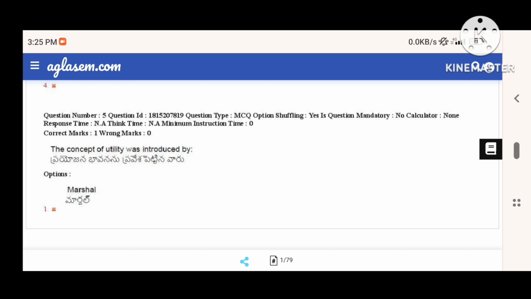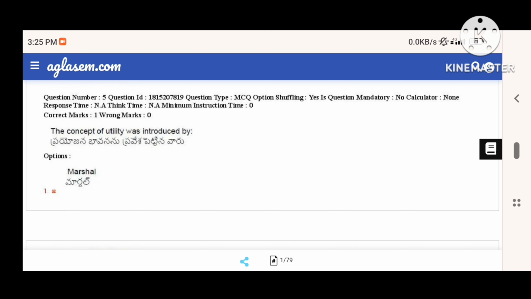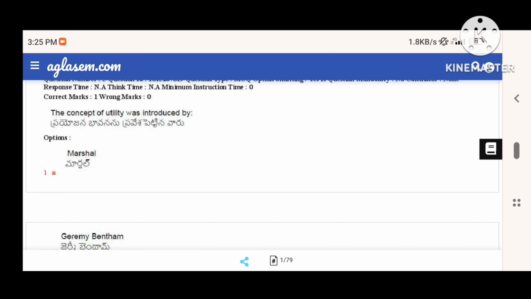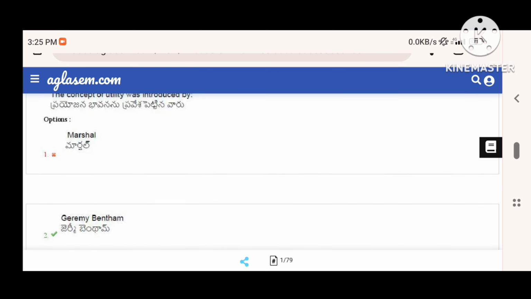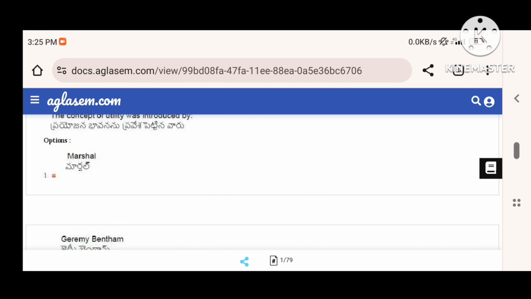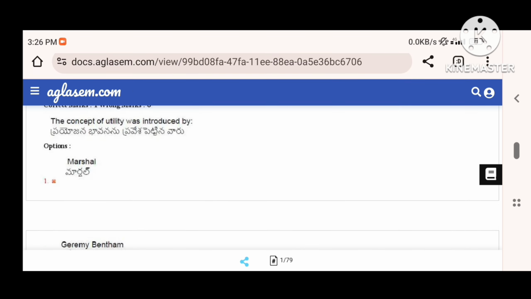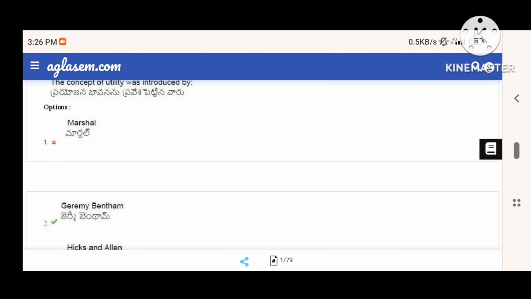The next question is: the concept of utility was introduced by... Utility generally means satisfaction, but it has a scientific definition. Let us just see the person who has given it, so we can reduce the time and do more questions. It is Jeremy Bentham. Utility means the satisfaction that a commodity gives us when we consume it.